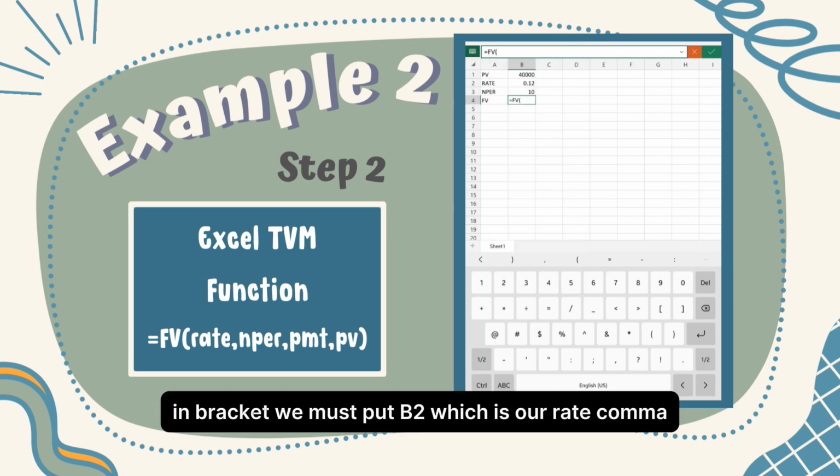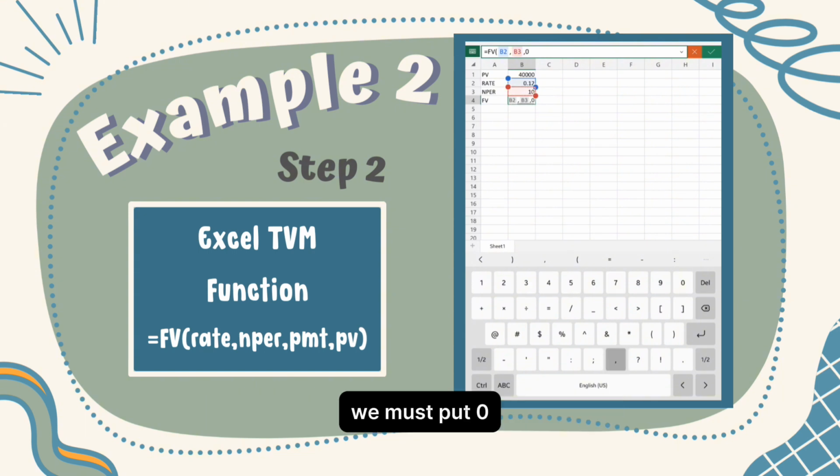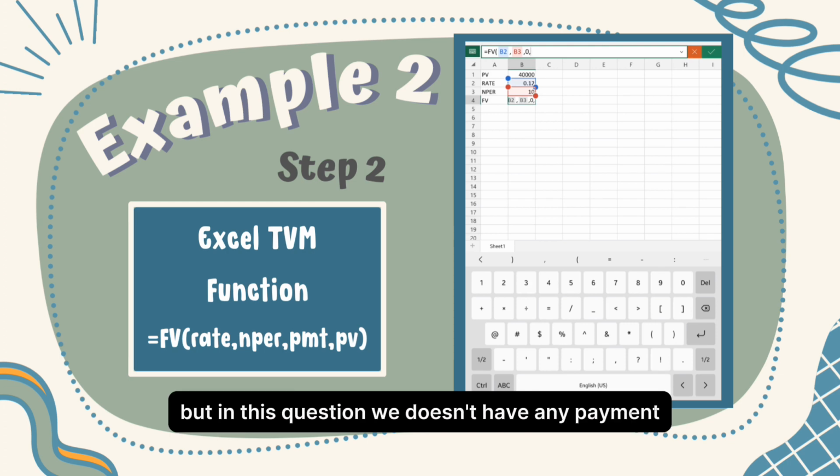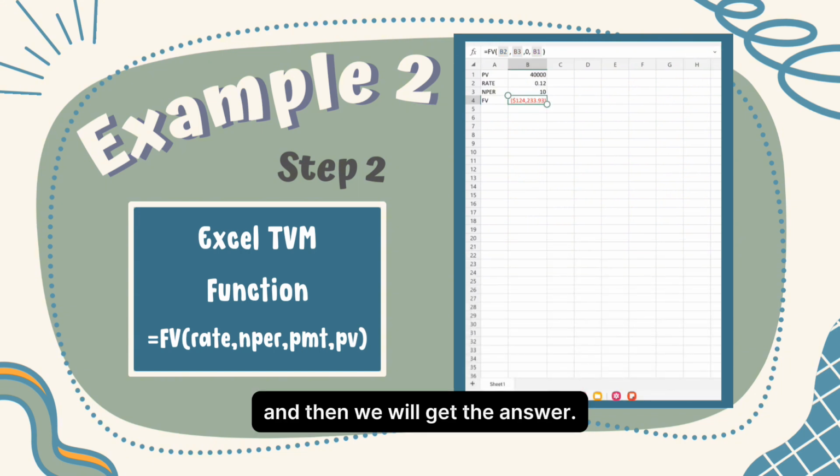In bracket, we must put B2, which is our rate, comma, we must put B3, which is our NPER, comma, we must put 0 because 0 is our payment, but in this question we don't have any payment. And last, we must put B1, which is our present value. And then we press enter, and we will get the answer.